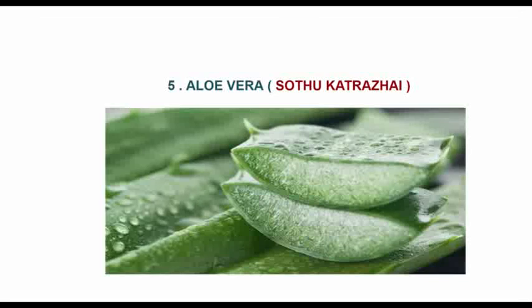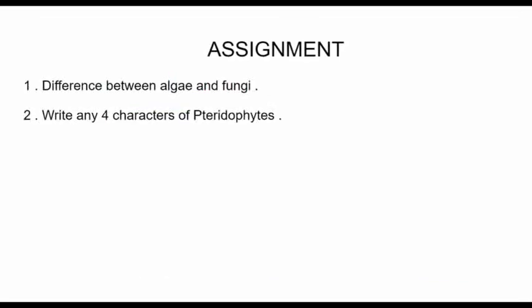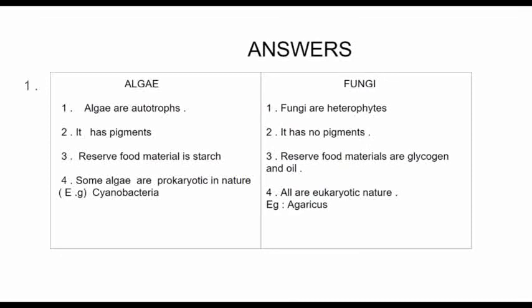Next, we move on to the assignment. The assignment question is: difference between algae and fungi, and write any 4 characters of pteridophytes. Here, I have attached the answer for the given questions. Kindly write it in your notebook and submit it in the GCR.